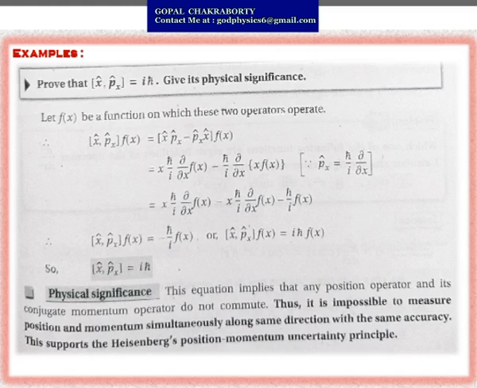Comparing both sides, we can say that the value of the operator x cap px cap equals i h cut. The physical significance of this equation is that the position operator and its conjugate momentum operator do not commute. As its value is not equal to 0, it is a non-commutative operator. Thus, it is impossible to measure the position and momentum simultaneously along the same direction with the same accuracy. This also supports the Heisenberg position-momentum uncertainty principle.